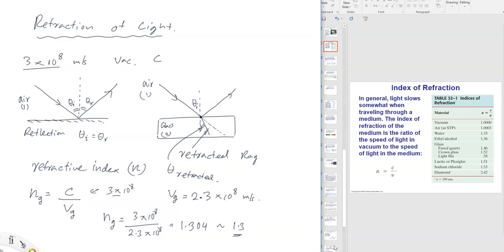Alright, so to the right you see this table. We have a couple of indices for different materials. You see that vacuum has a refractive index of 1, and it's obvious from the definition, right? N vacuum, speed of light in vacuum divided by speed of light in vacuum, right?